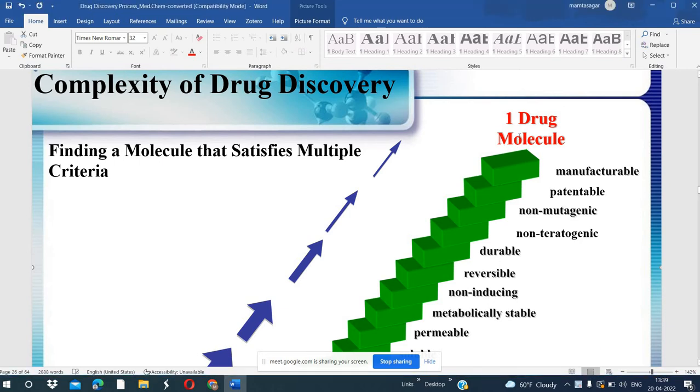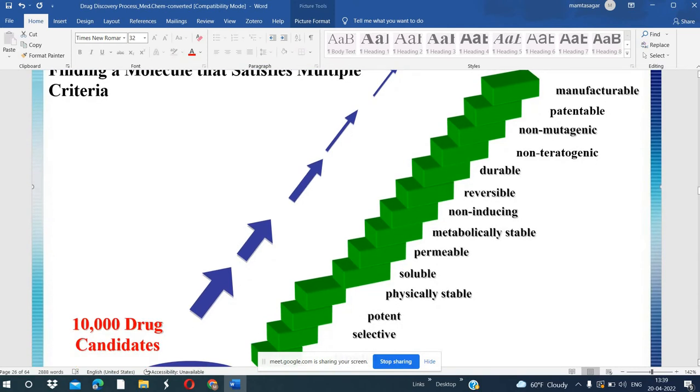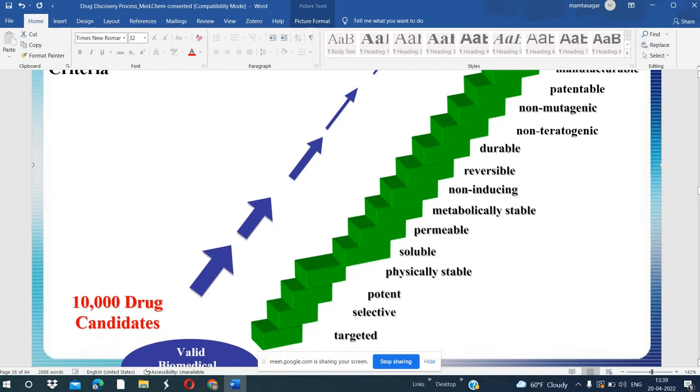So here you can see, to discover one drug molecule, we start from 10,000 molecules. So among them we can select. There are different criteria, and we can discover the new drug on the basis of testing these drugs. Like here you can see we have the 10,000 drug candidate molecules. Candidate molecules means we have to select a few among these drugs. So there is the criteria. We should have a target.